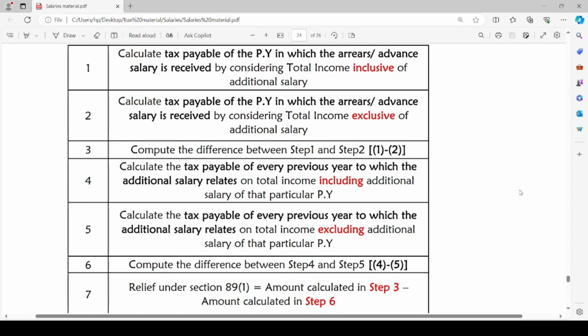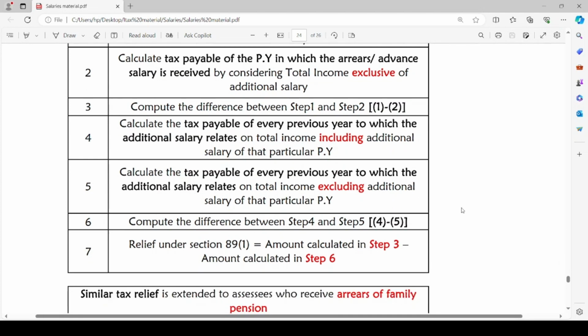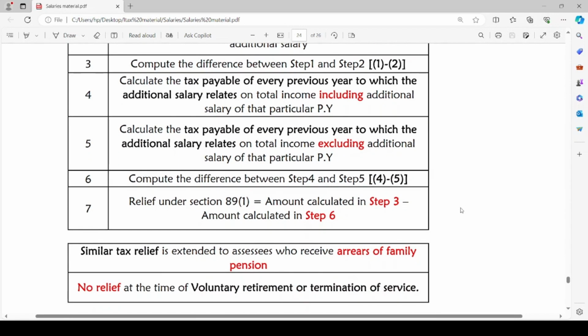That is, inclusive of the additional salary minus excluding the additional salary. The relief will be the amount arrived at in step 3 minus the amount arrived at in step 6. Such amount will be the relief under section 89.